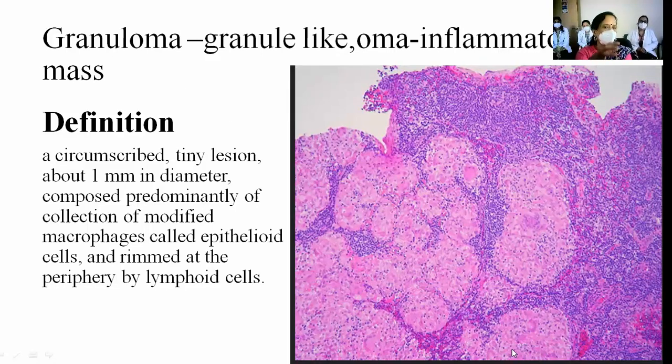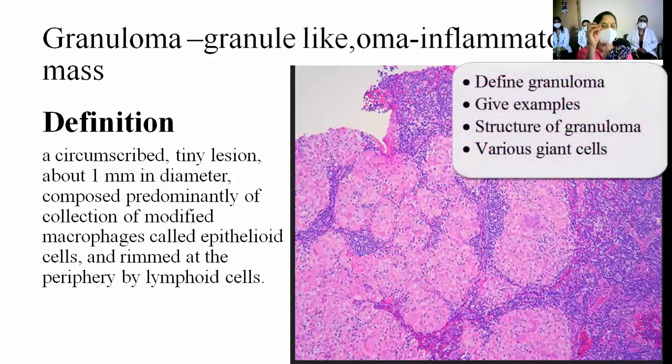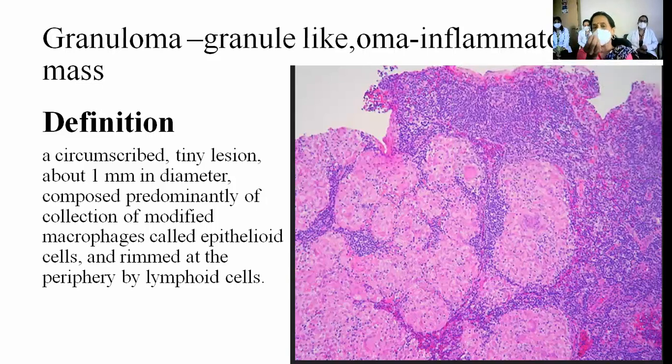Why is it called granuloma? A new terminology that I am going to tell our undergraduates is granuloma. Because it is granule-like. So here we need the size of the granule. It is just in millimeters.